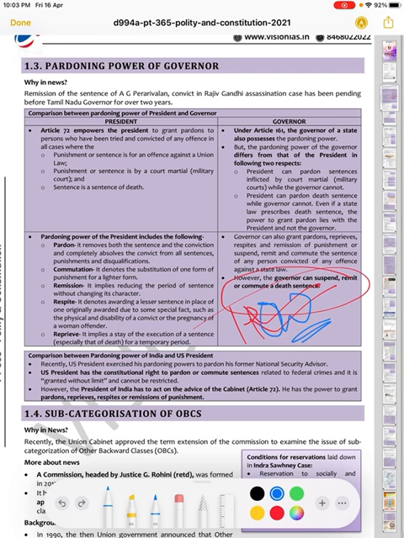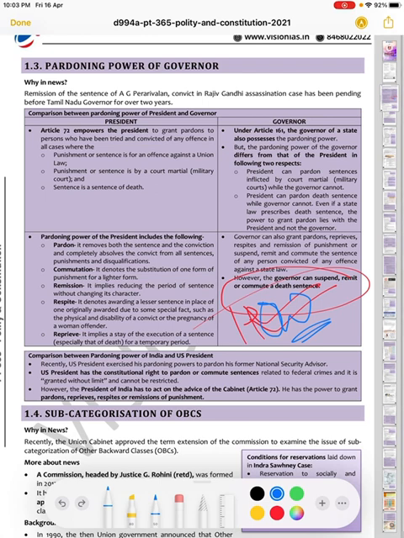It means basically to remove both the sentence and the conviction and completely absolves the convict from all sentences and punishments and disqualifications. To basically pardon completely from all the sentences, from all the imprisonments, from all the punishments. Basically we are pardoning such a person. We are basically maafi dena.